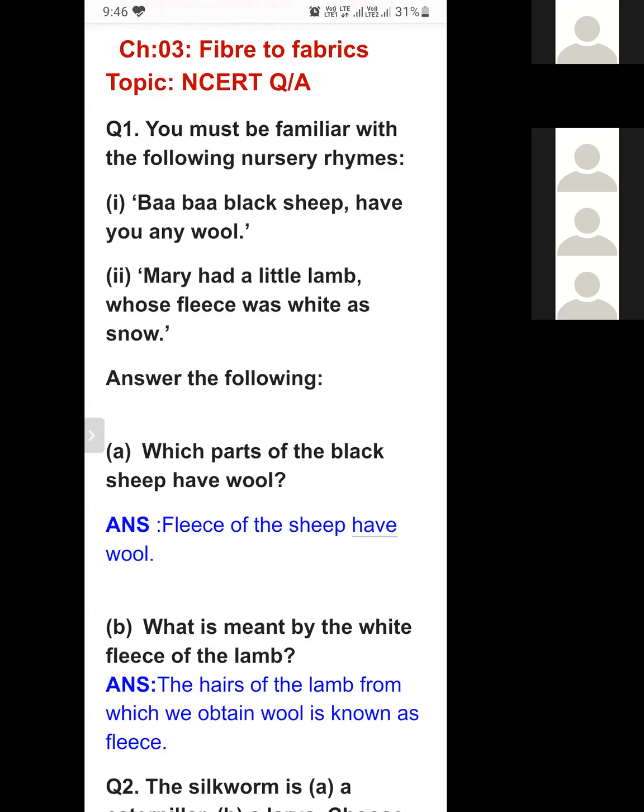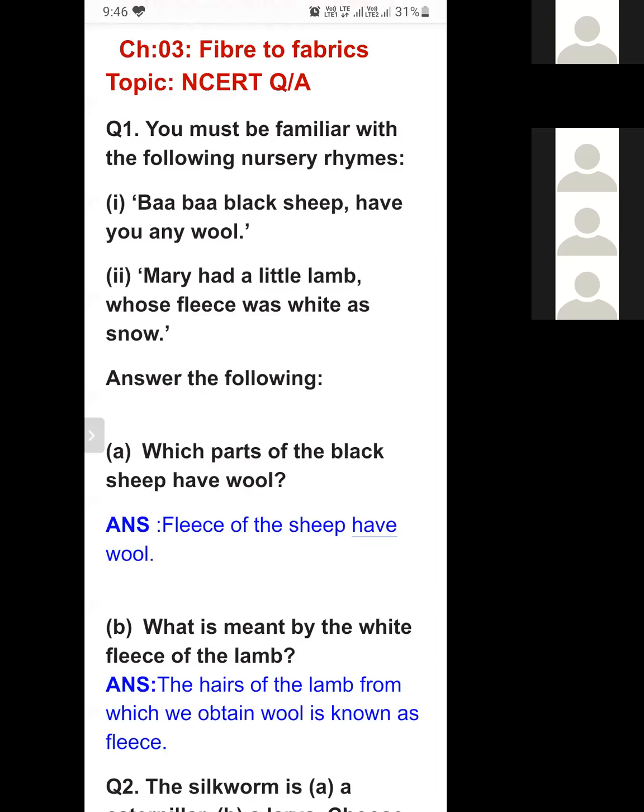In this case the wool giving animal is sheep; it can be yak, camel or goat. The hair on the body of the wool yielding animal is known as fleece. Second question: what is meant by white fleece of the lamb? Again, you can say the hair of the wool giving animal. The hair of the lamb from which we obtain wool is known as fleece. These are two important words.